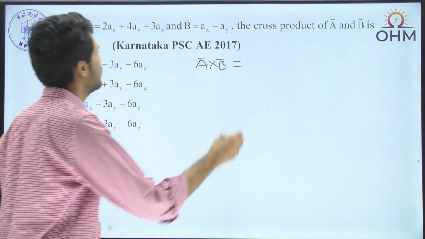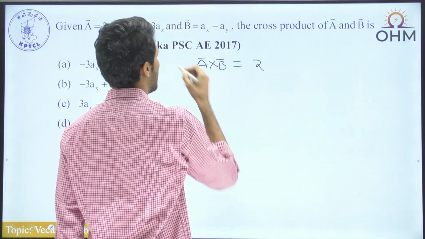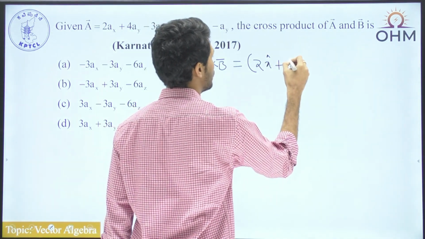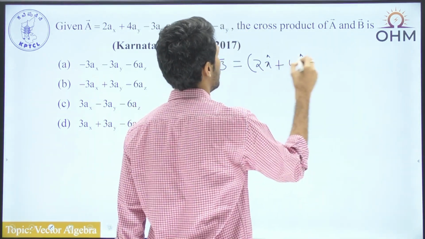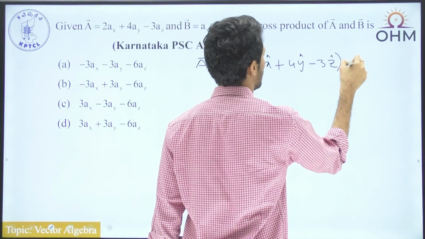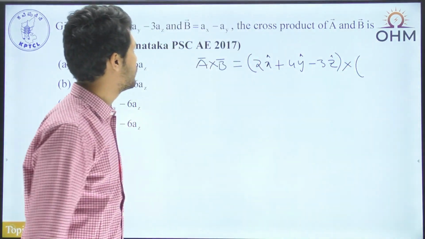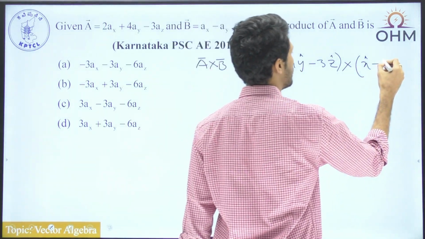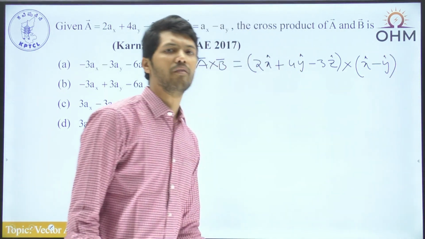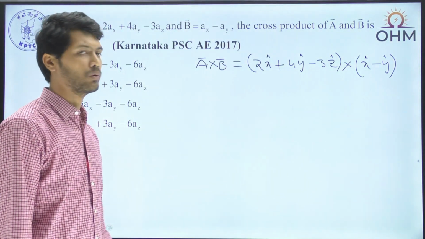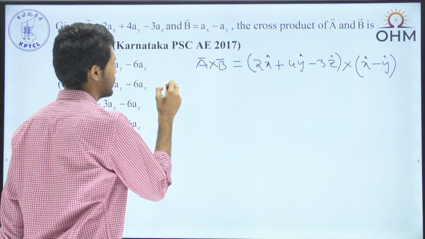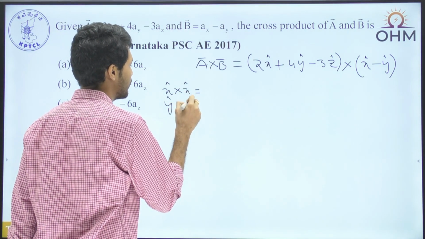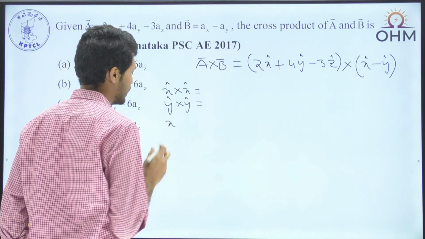We can write this as 2 ax, which can be written simply as x cap in short form, plus 4 ay, so 4 y cap, minus 3 z cap, cross the second vector given to us, which is ax, that is x cap, minus ay, which can be written as y cap. We are supposed to use the basic cross product rules, which say that x cap cross x cap is equal to y cap cross y cap is equal to z cap cross z cap.